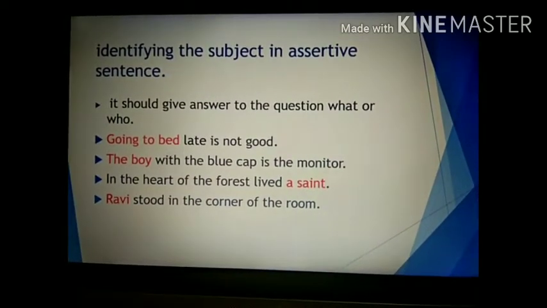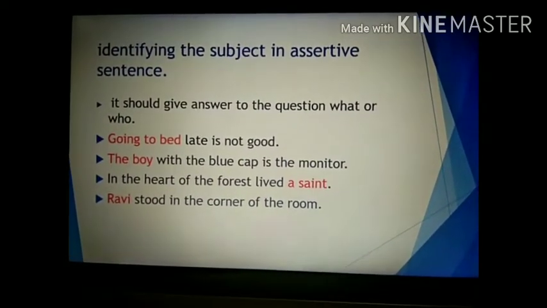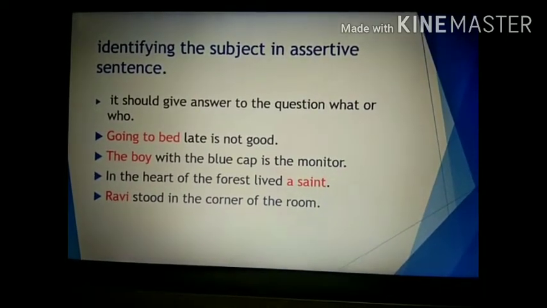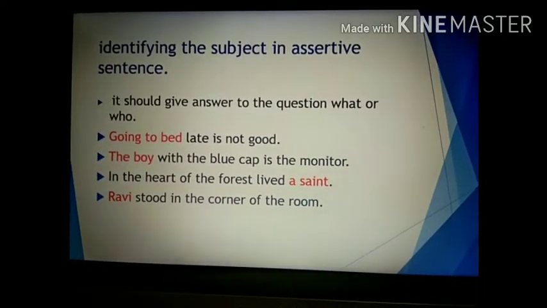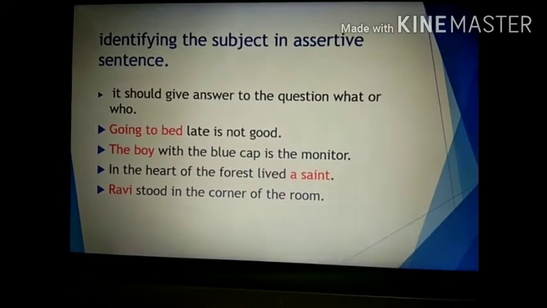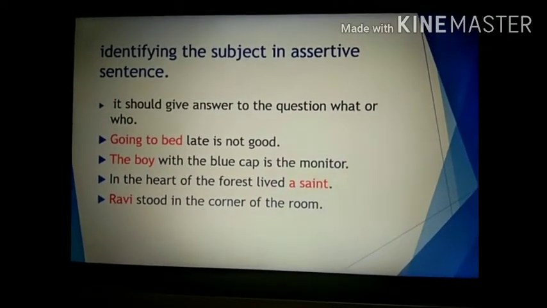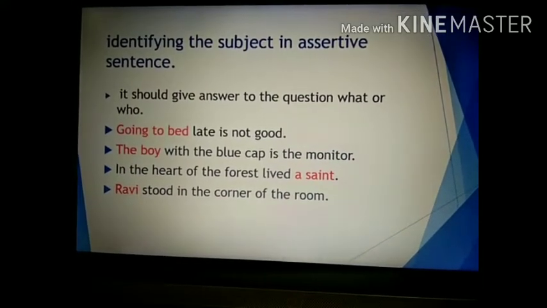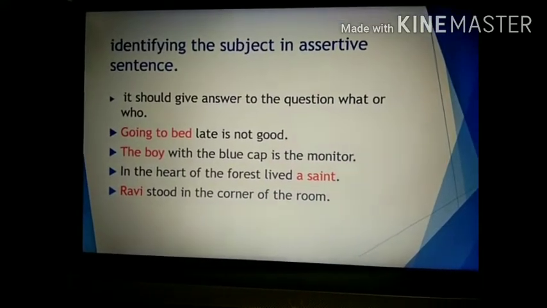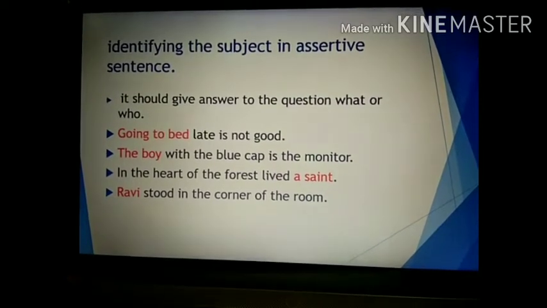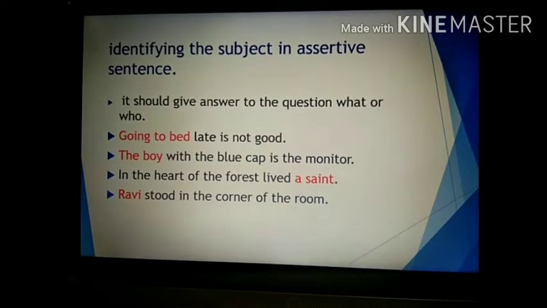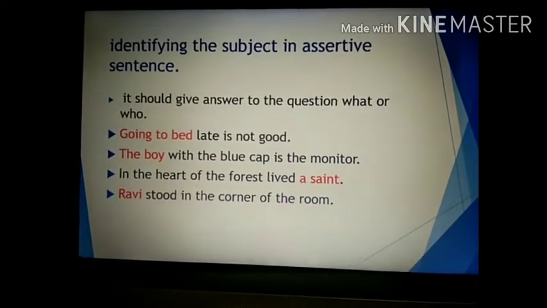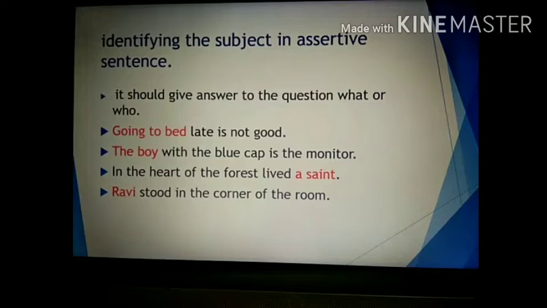Now the first is the assertive sentence, identifying the subject in an assertive sentence. Basically, assertive sentences are those sentences which tell us about something, which give us certain information, or they are simply statements. So it should give an answer to the question what or who. So how are you going to pick up the subject? By asking the question what or who.